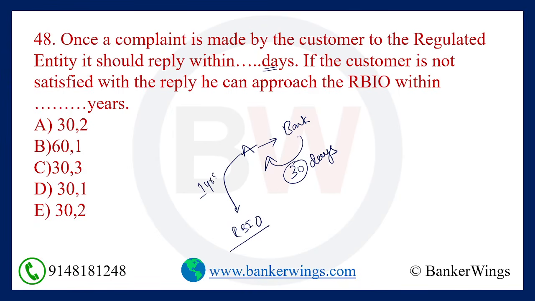He has to approach the RBI Ombudsman scheme within 1 year. So here option number D, within 30 days the bank has to reply, and after receiving that reply, in case he is not satisfied, he has to approach the RBI Ombudsman scheme within 1 year. So option number D is the right answer.